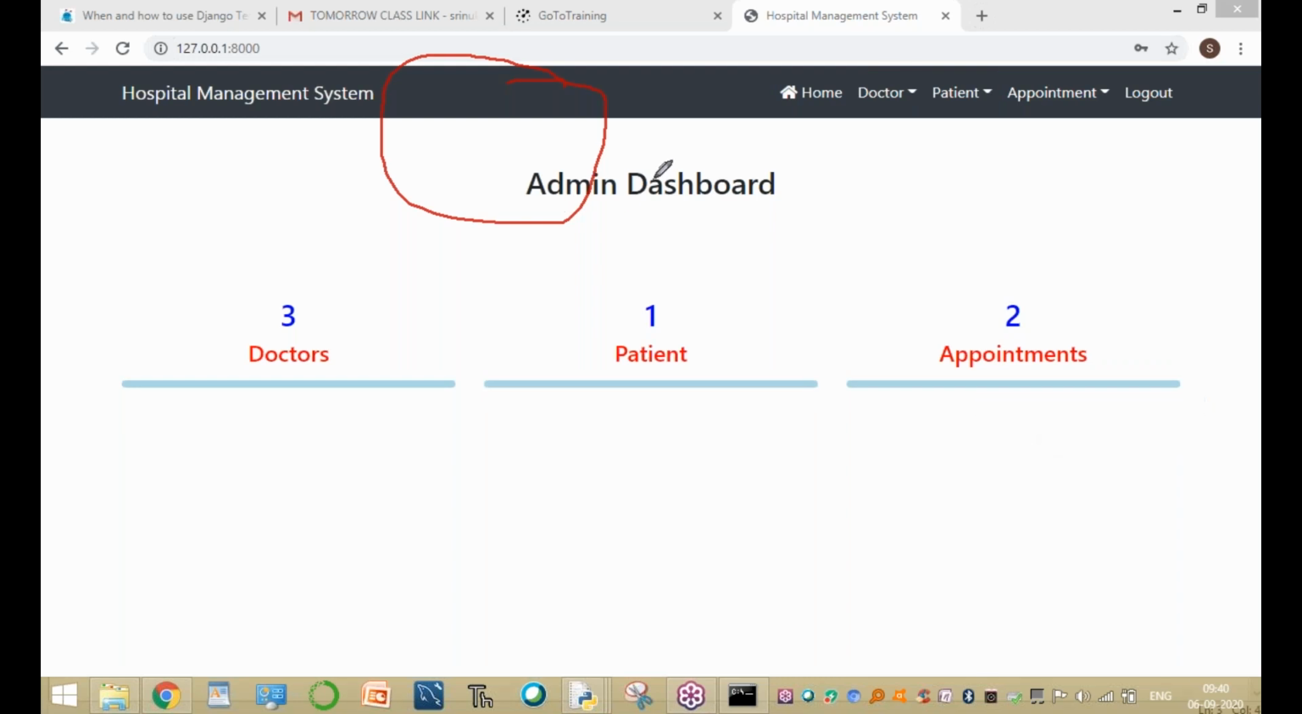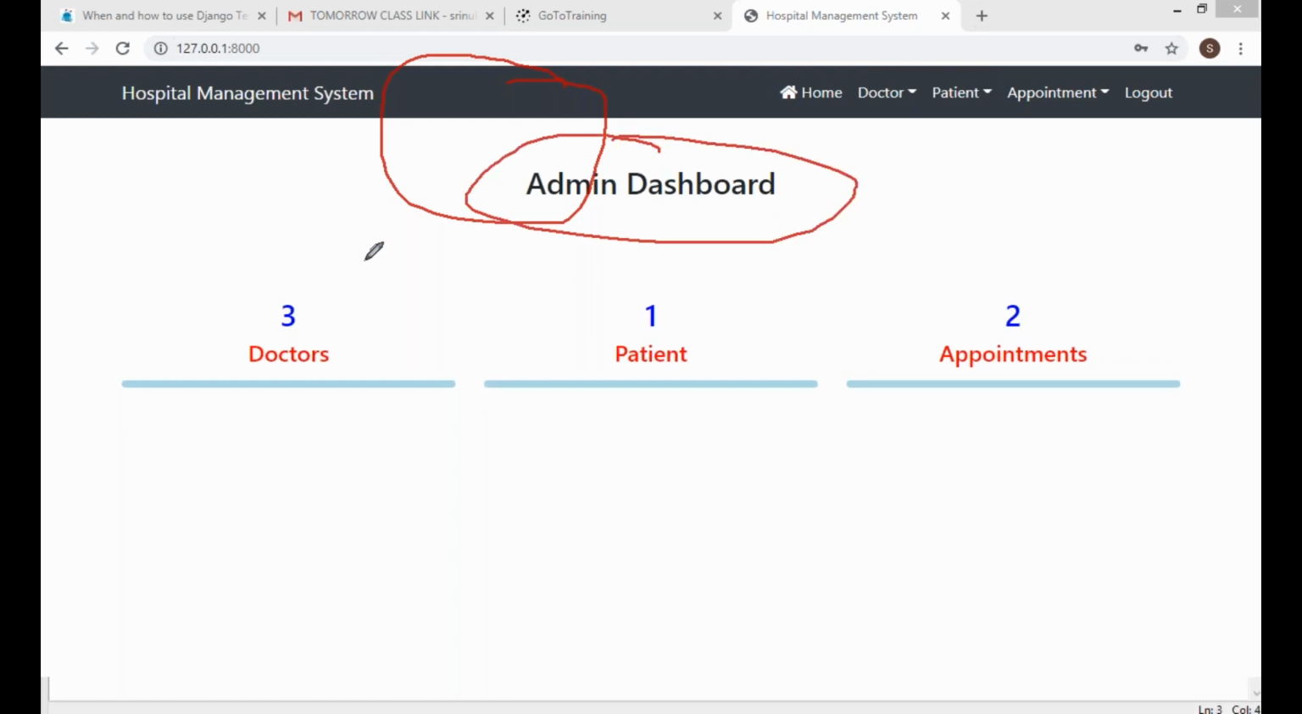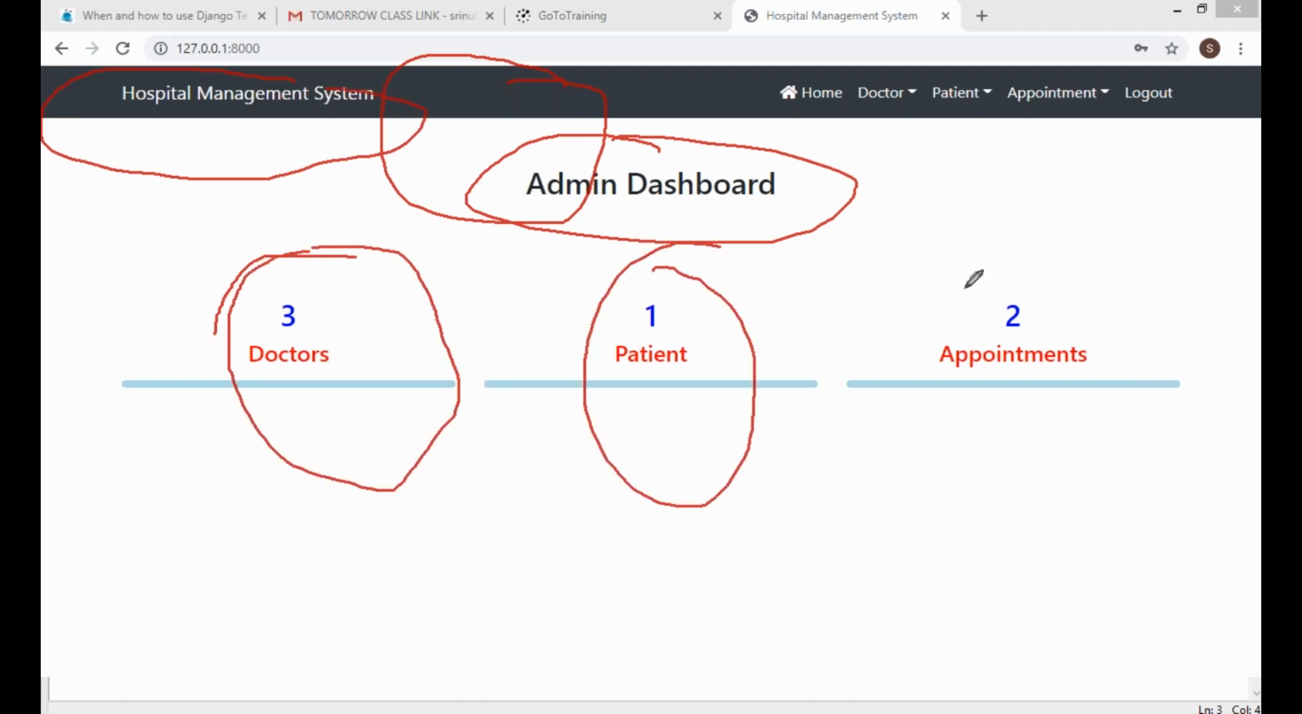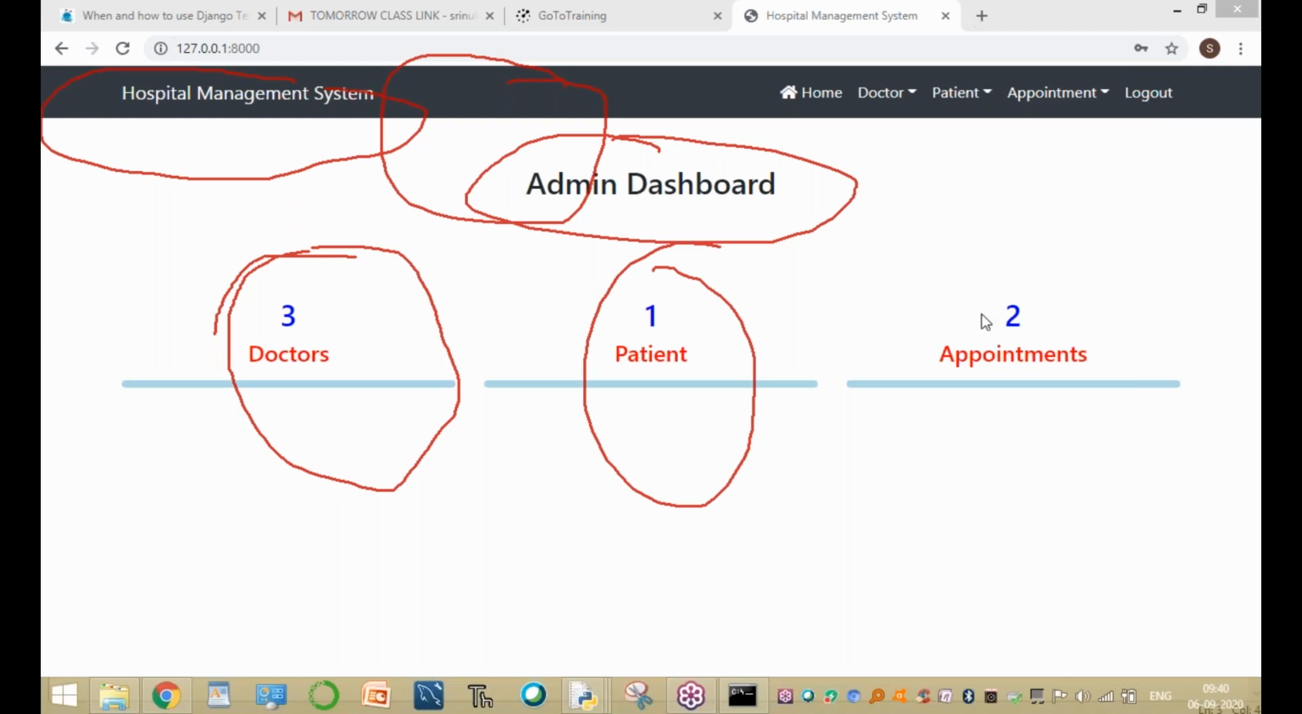Now this is our admin dashboard. In our hospital, this system is a hospital management system. The number of doctors is 3. The number of patients is 1. And the number of appointments is 2.